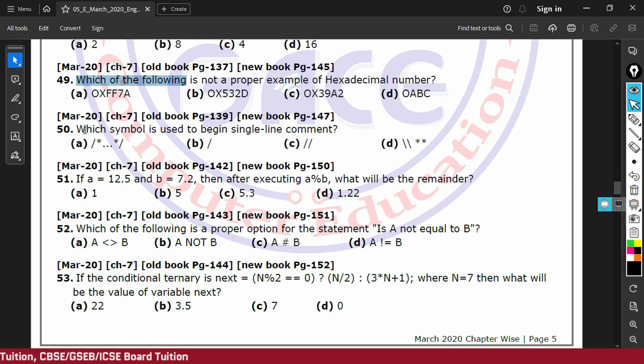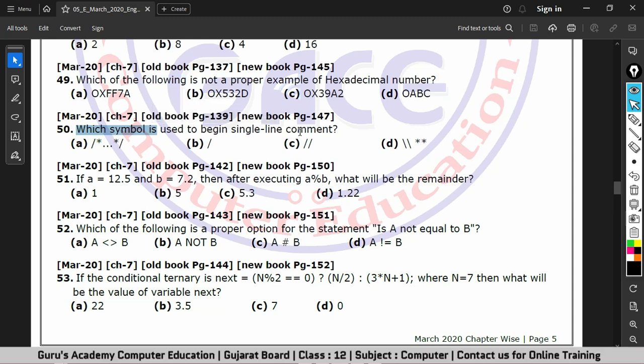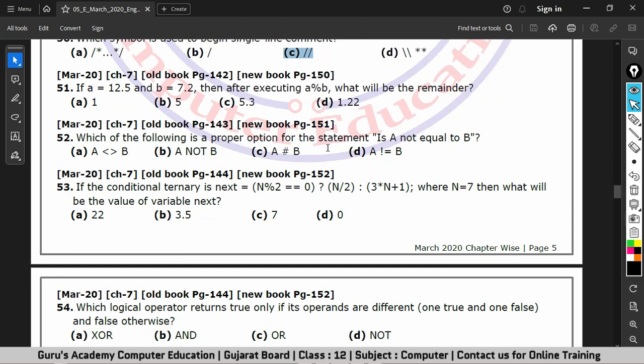The next question is, which symbol is used to begin a single line comment? We have already discussed comments and we all know the correct answer. It's option C, //.